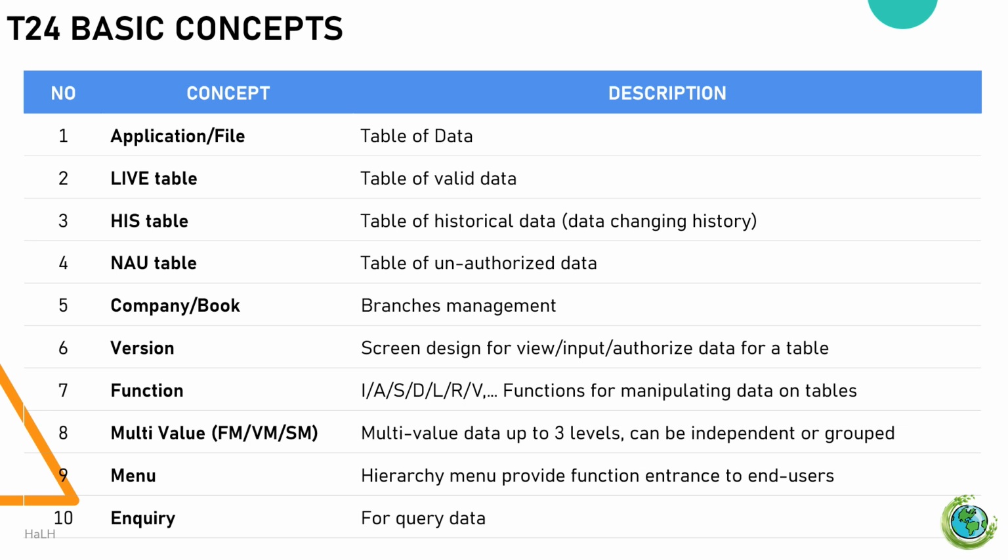Function as I, A, S, D, L, R, V, etc. refers to functions for manipulating data within tables. Multi-value, like F, M, V, M, S, M, represents hierarchical data with up to 3 levels, which can be independent or grouped. Menus, hierarchy menus that provide function entrances for end users. Inquiry, used for querying data.